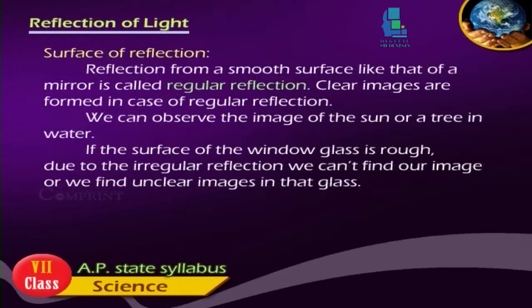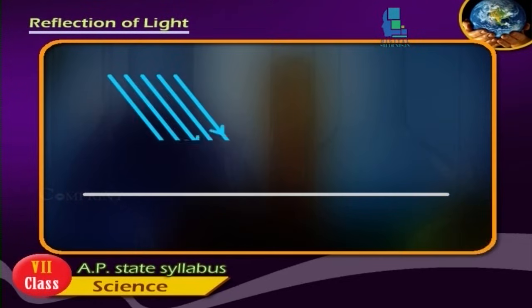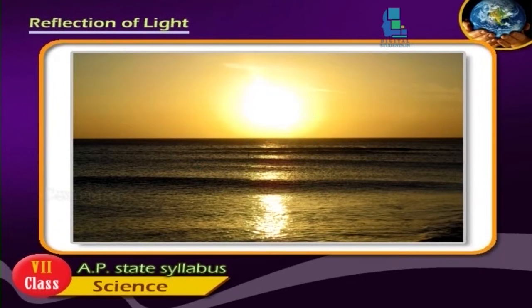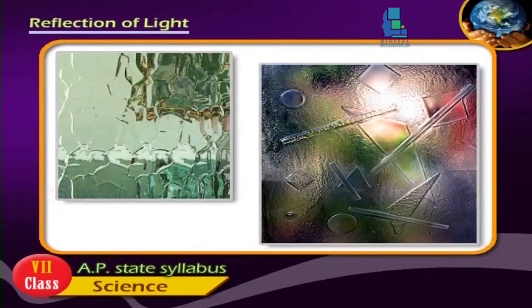Surface of reflection. Reflection from a smooth surface like that of a mirror is called regular reflection. Clear images are formed in case of regular reflection. We can observe the image of the sun or a tree in water. If the surface of the window glass is rough, due to the irregular reflection, we cannot find our image or we find unclear images in that glass.